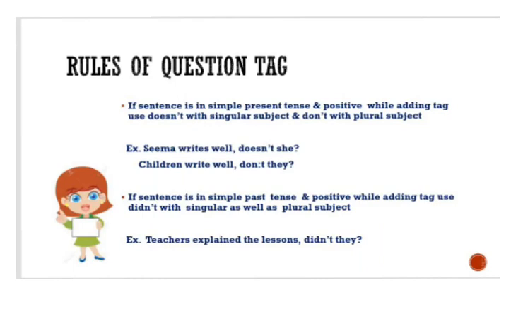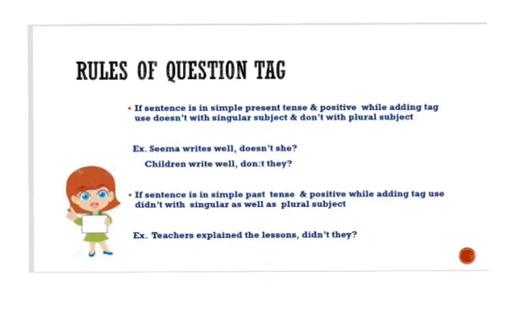Second example, children write well. Again the first form of the verb is there. So you know that in simple present tense, if our subject is plural, we use do with the negative sentence. In simple present tense, just keep it in mind, when we are making tag sentences, we use doesn't and don't if our sentence is positive.